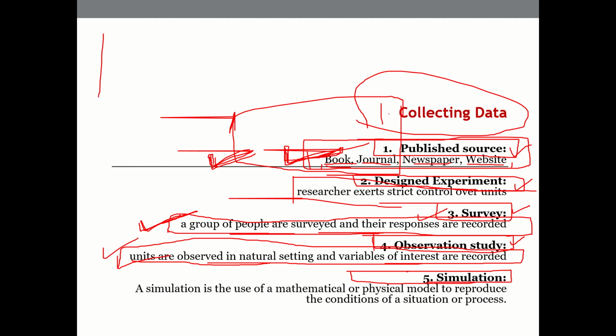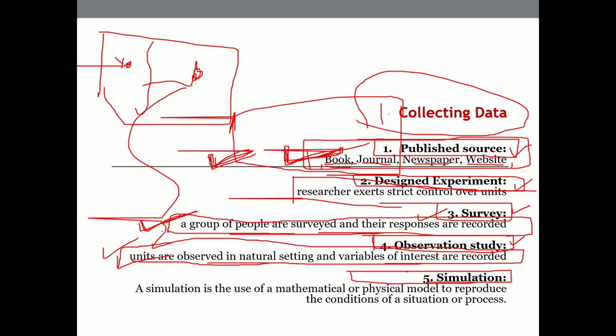For example, you go to a park and then you follow one person, let's say, and you observe him: what he does, what his behavior is, how he reacts to space, and so on and so forth. So it can be a social experiment as well. Based on the observation, we collect the data and then we try to interpret the same.